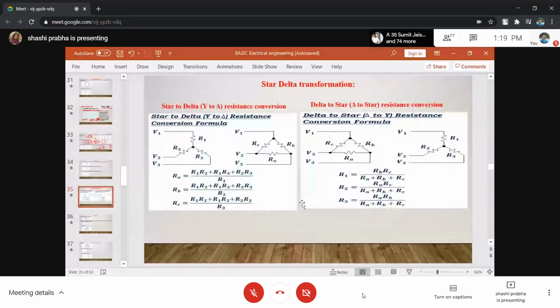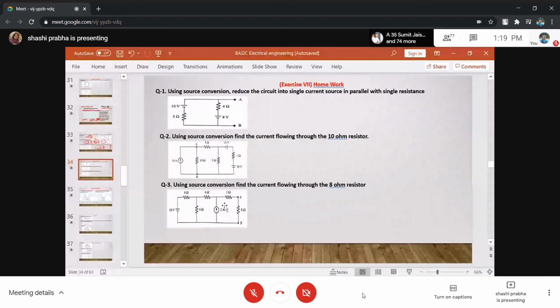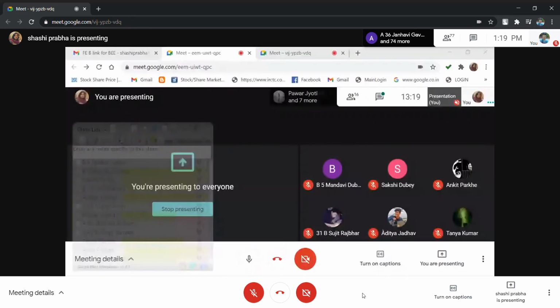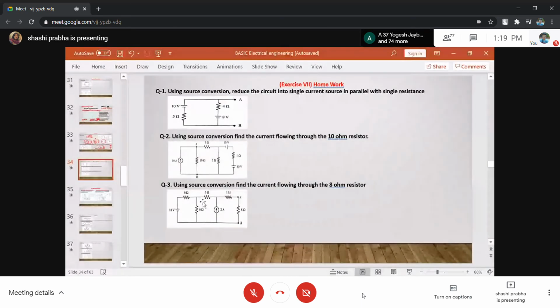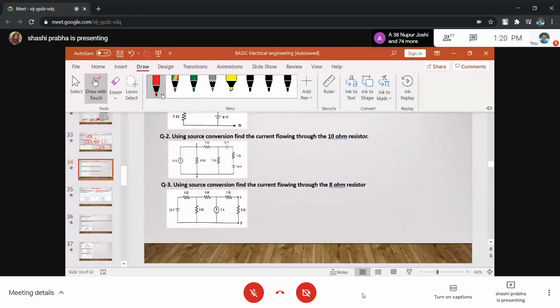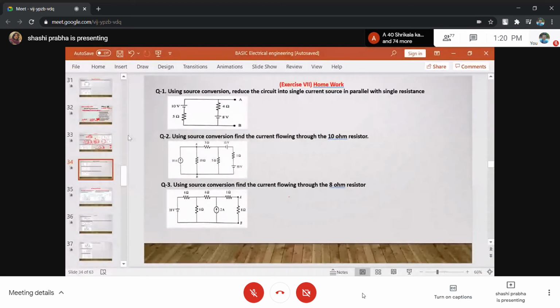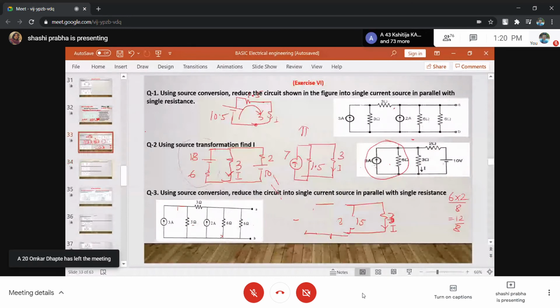We are supposed to do the third one. Let us do this third numerical. This is to be done. Using source conversion, reduce the circuit into single current source in parallel with single resistance.